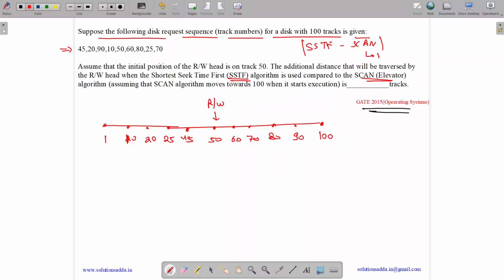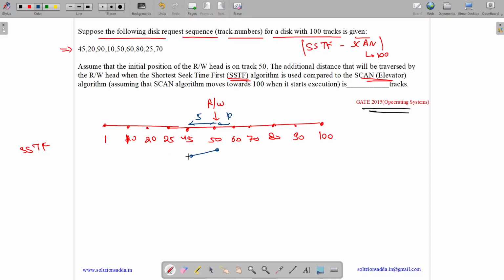So SCAN moves towards 100. First let us do SSTF. So we are at 50. Shortest seek time first, which means we have to go to the shortest track first, the shortest request we need to satisfy first. So either we have the option to satisfy 45 with a distance of 5 or 60 with a distance of 10. So we will satisfy 45.